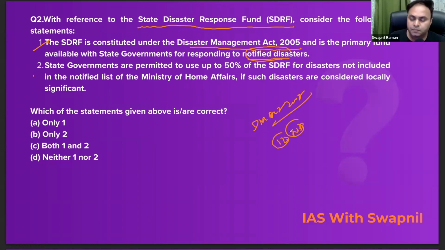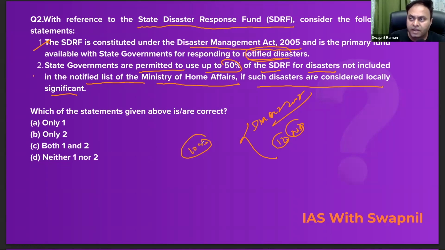For example, drought. For example, avalanche. Right? Snowfall, hailstorm. ये सब क्या है, फॉरेस्ट फायर, ये सब नोटिफाइड डिजास्टर्स के एग्जाम्पल हैं। सो प्रेजेंटली देयर आर टोटल 12 notified disasters. The second statement says the state governments are permitted to use up to 50% of the SDRF for the disaster not included in the notified list of the Ministry of Home Affairs if such disasters are considered locally significant. No, that is not 50 percent. That is only 10 percent.